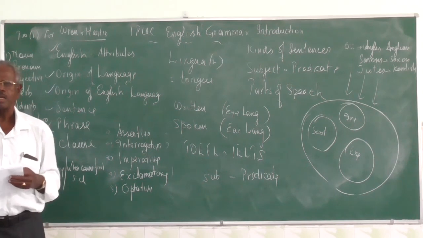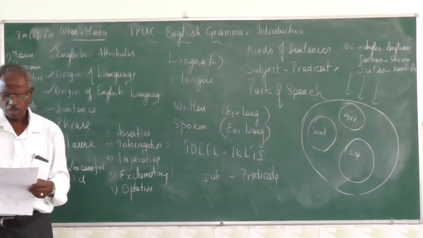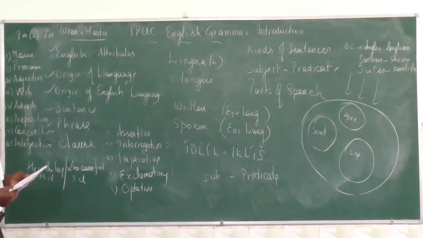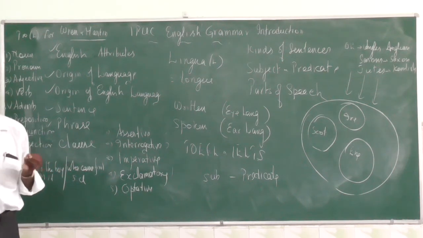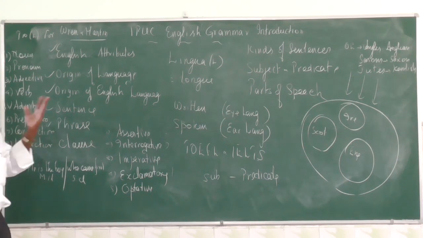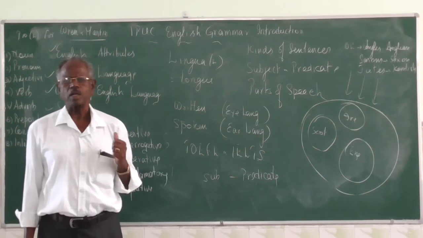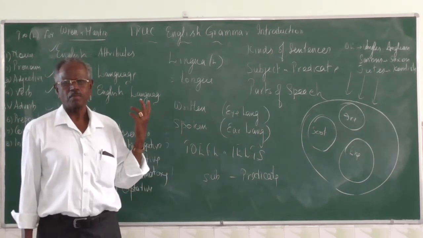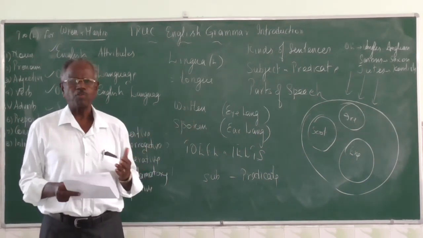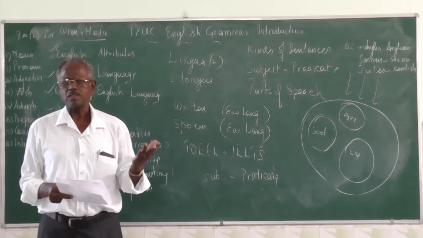So these are the different parts of speech. How many parts of speech do we have? Eight parts of speech: noun, pronoun, adjective, verb, adverb, preposition, conjunction, and interjection. These are basic things which we are supposed to know. Why I am doing all this is, some of you may not have had good high school coaching. Some will know all this. So we just revise before going to the actual text grammar.